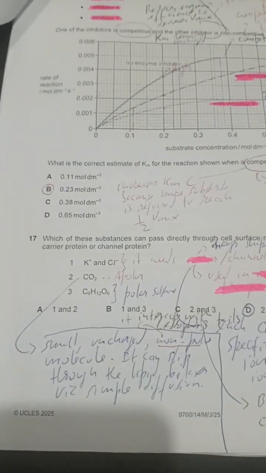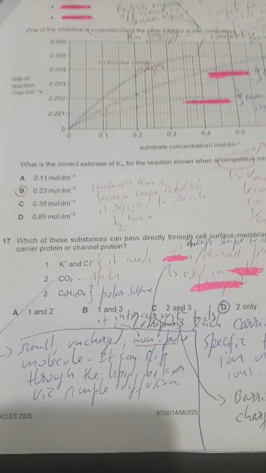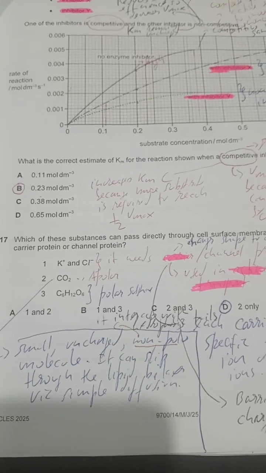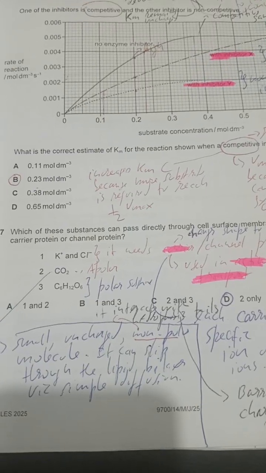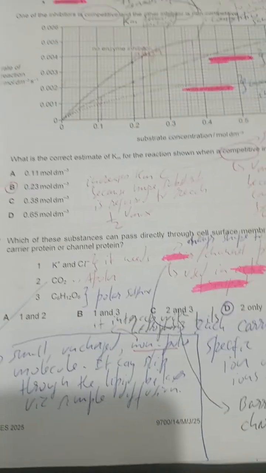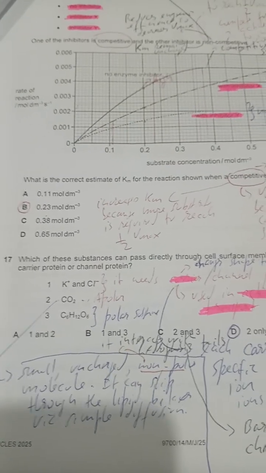So you know that channel proteins are charged, okay? They are polar, so they allow ions to pass through them.